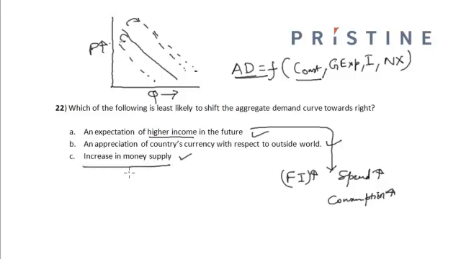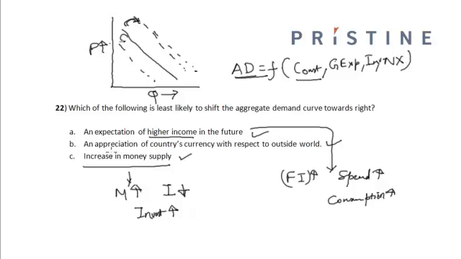Now an increase in the money supply. If the money supply increases, the interest rate in the market decreases. If the interest rate in the market decreases, the investments will increase, because the firms will find it easier to borrow the funds at a cheaper cost, and they will utilize that fund in investment. So the investment part of the aggregate demand will increase, and hence the aggregate demand curve will shift towards the right.